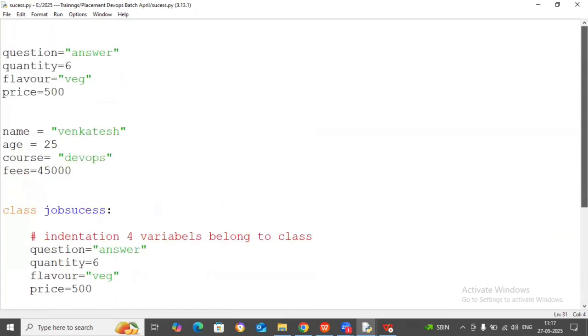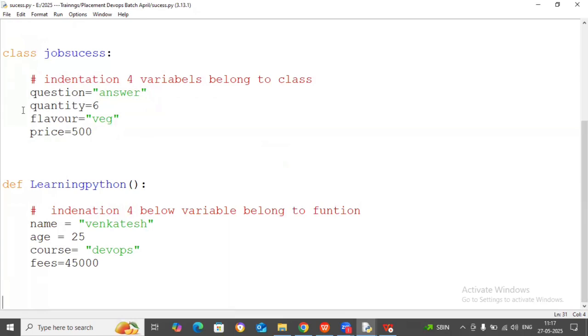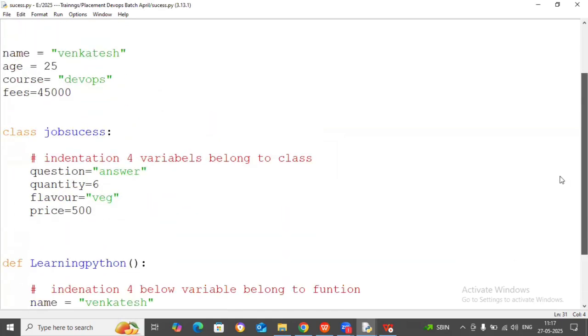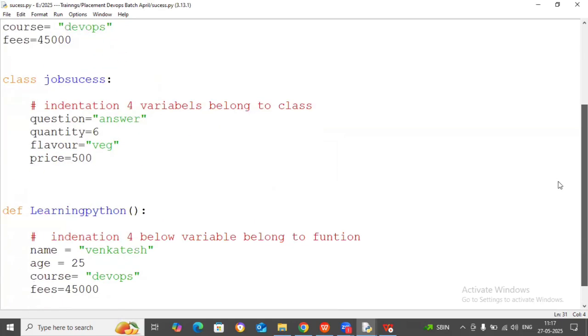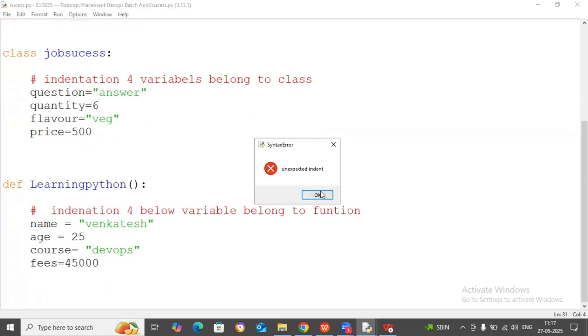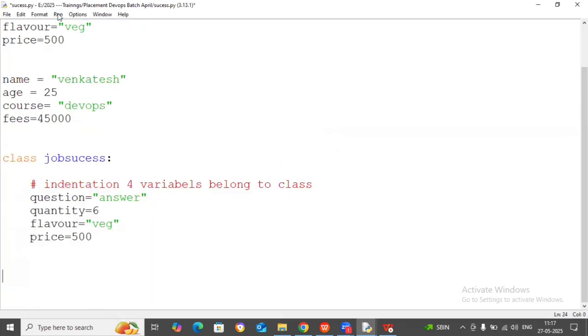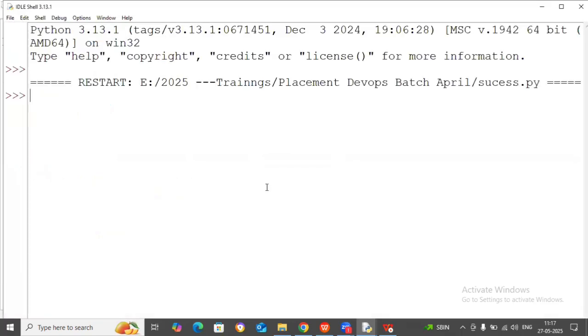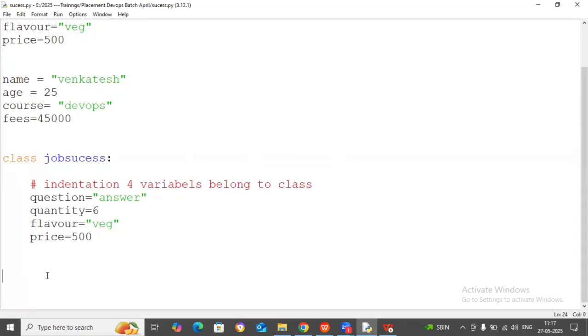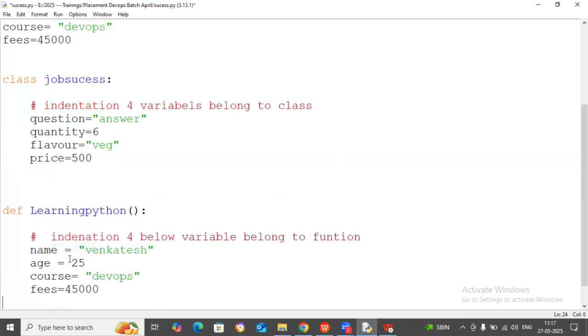Okay, and the error is because you wrote a class name and class name equal to answer. Have you made any mistake here? One second. Remove anything for aspect. Hash is a comment only, no problem. It is giving error at what line? Wait. Okay, now the class code is working. So now the function code has a problem. Def is correct. Name of the function, round bracket, colon. Is there a problem somewhere here?